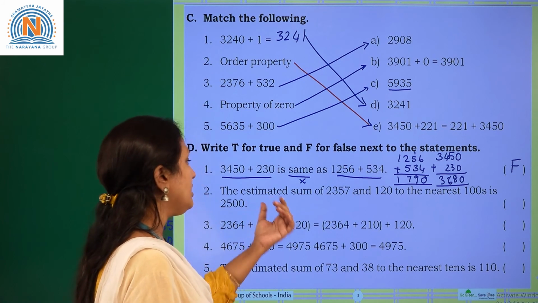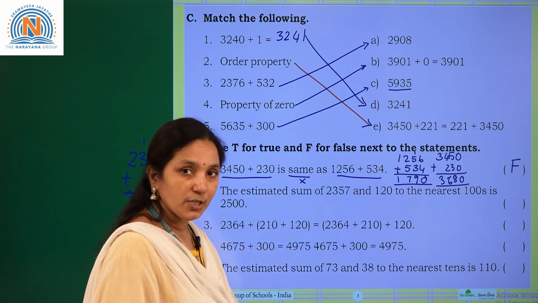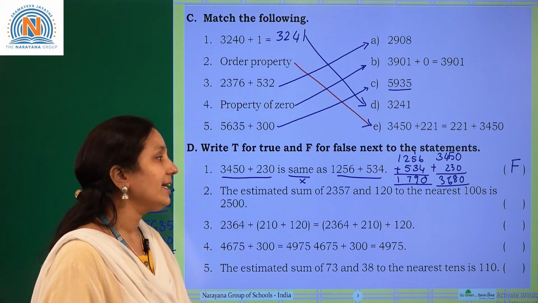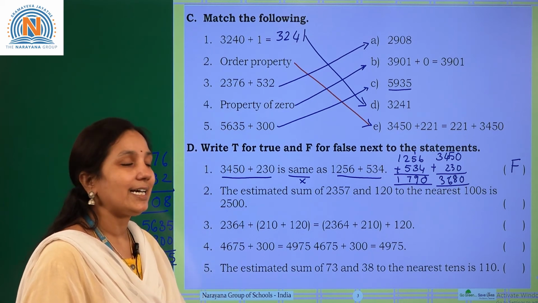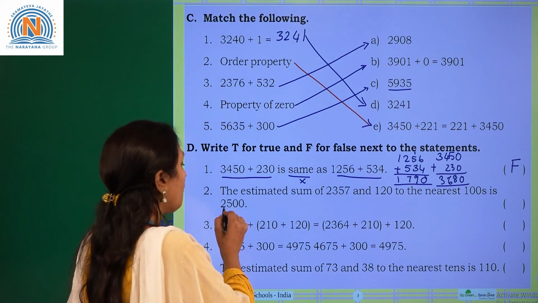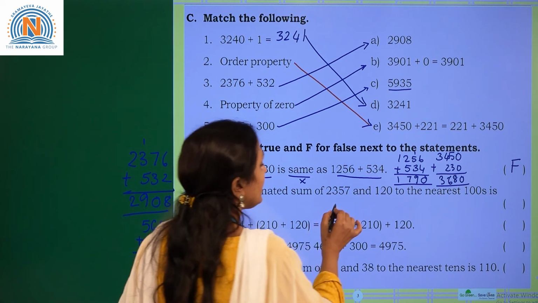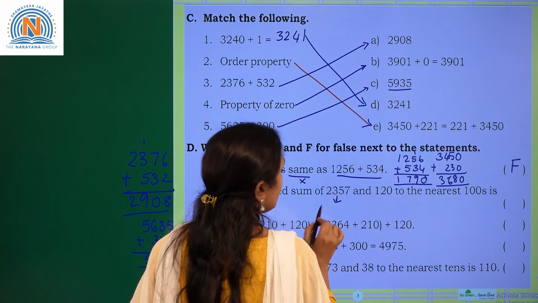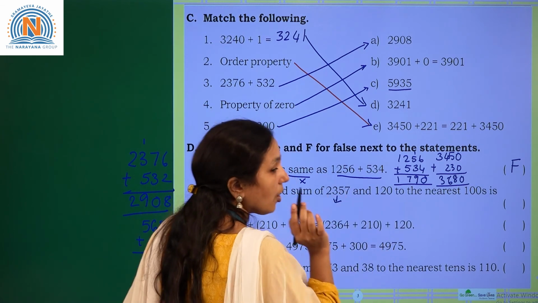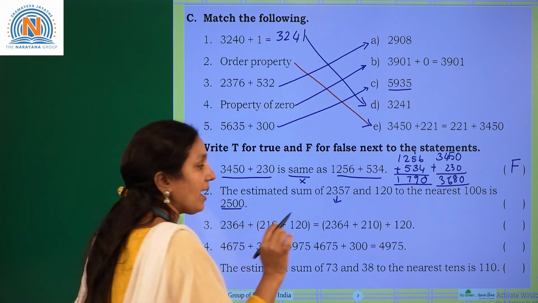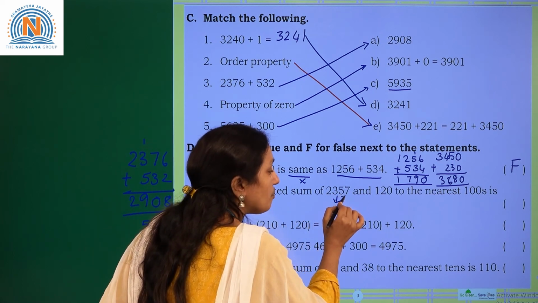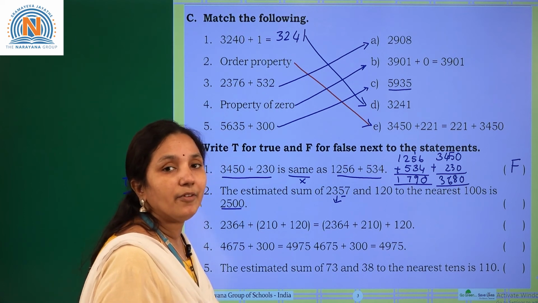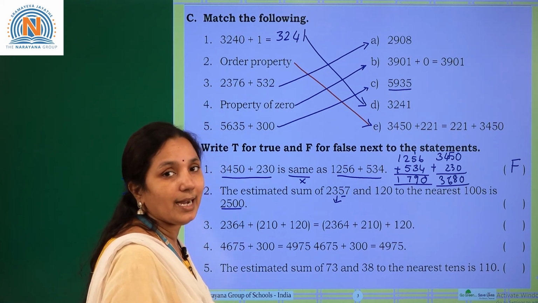Next one, the estimated sum of 2357 and 120 to the nearest hundreds is 2500. So children, here we have to round these numbers to the nearest hundreds. While rounding to the nearest hundreds, we have to check the tens place. What is the tens place value? 5. 5 is the midway number. We have to take the next 100.